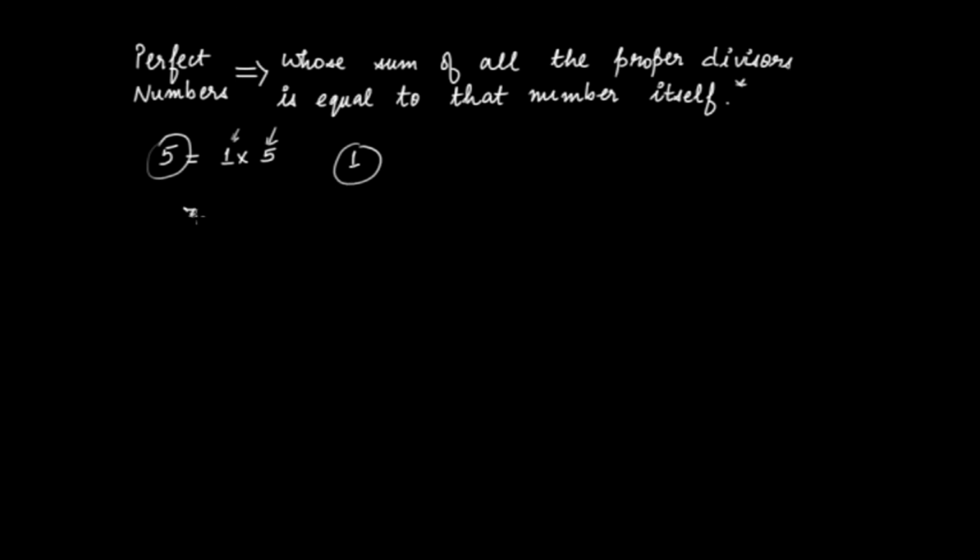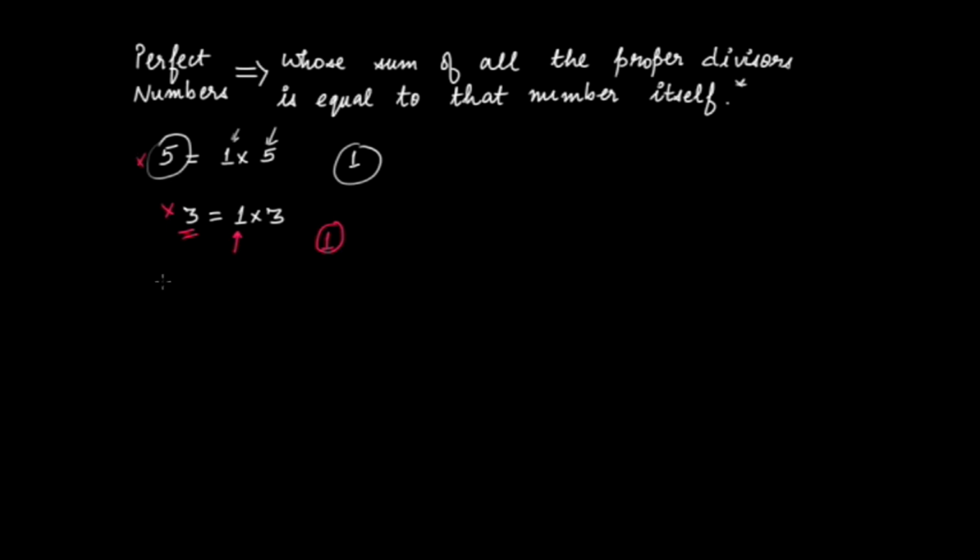What about 3? 3 is also a prime number, you know that, and it could be written in the form of factors 1 times 3, and the proper divisor of 3 is 1. So you cannot add any other thing into 1, because there's only one proper divisor for 3, and that is 1. And of course 1 is not equal to 3, because 3 is a prime number and it has only one proper divisor. So 3 is also not a perfect number. Neither 5 nor 3, both are not a perfect number.